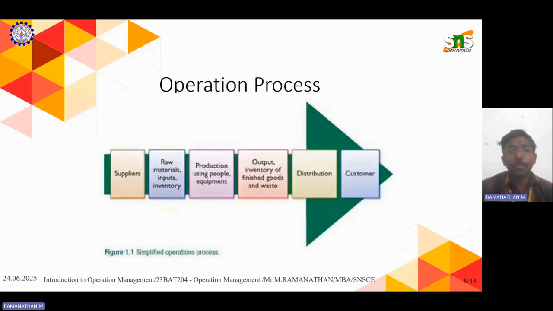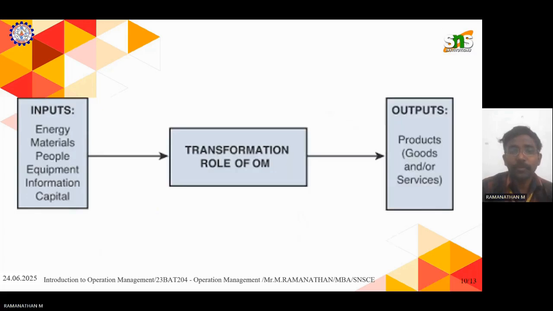Next is the operation process. The supplier is a person who gives the raw material to the manufacturer. After the supplier, the raw material comes in as input or inventory. Next is the production process, using people, equipment, tools, and things. Next is output, a finished good without any waste, and distribution, and it has to reach the customer. This is a normal, simple operation process.